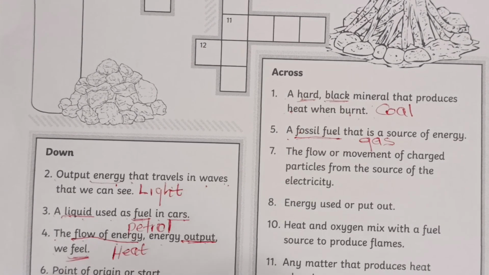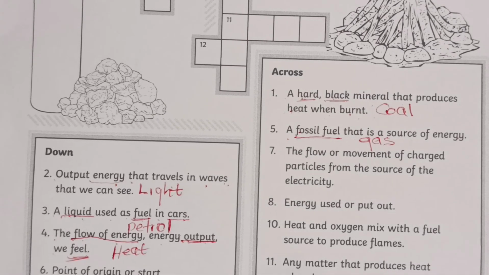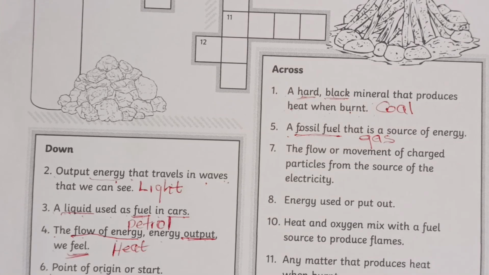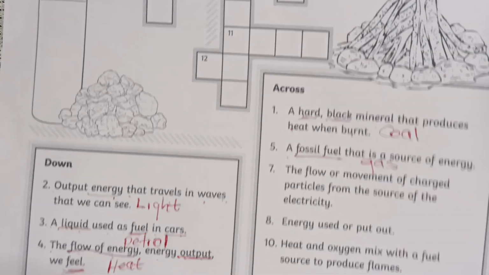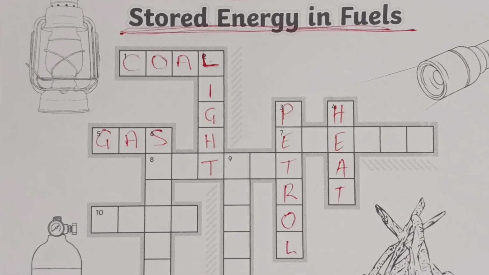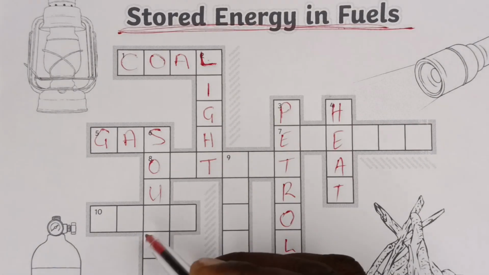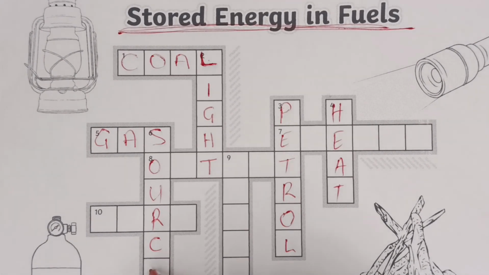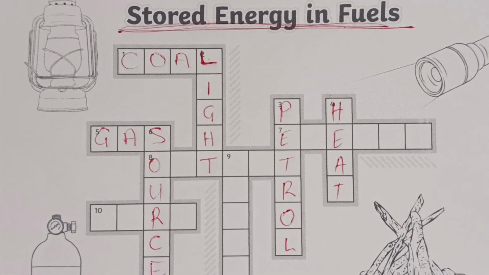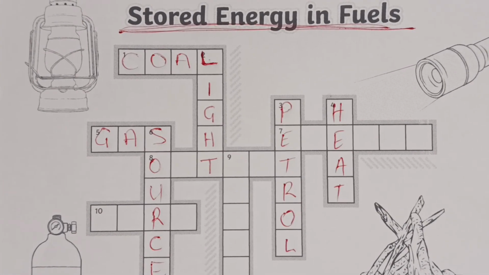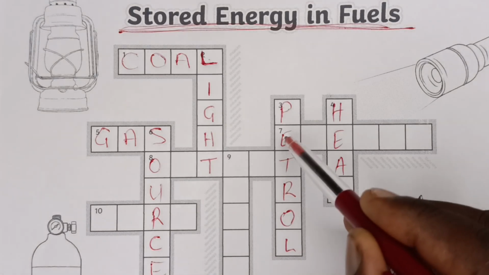So number 6 says a point of origin or start. What is the point of origin or the start? Let's go to 6. It starts with an S. So the point of origin is always a source. So a point of origin is a source.